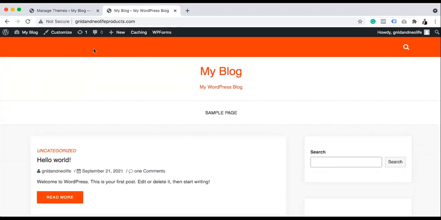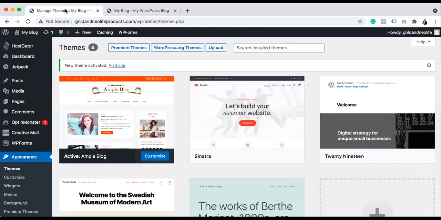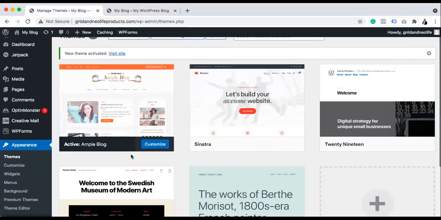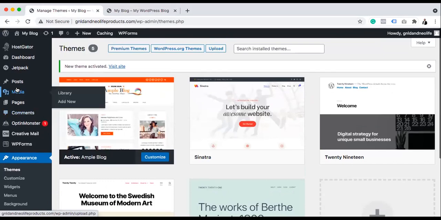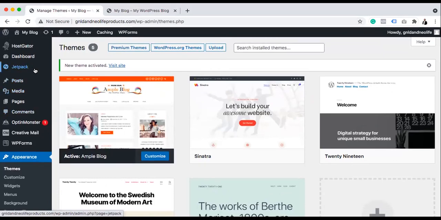So now that we have installed the theme, right, and we have made it default, go back to this backend. What we are going to do right now is to just do some little general setting and housecleaning. So the first time, we will install the software, which is WordPress, from the cPanel.